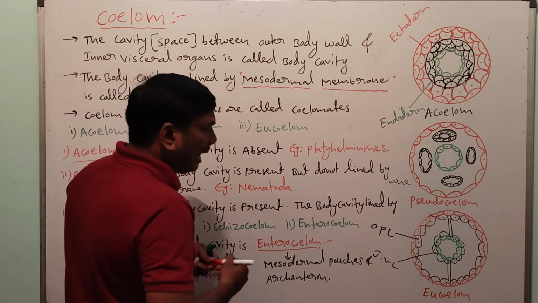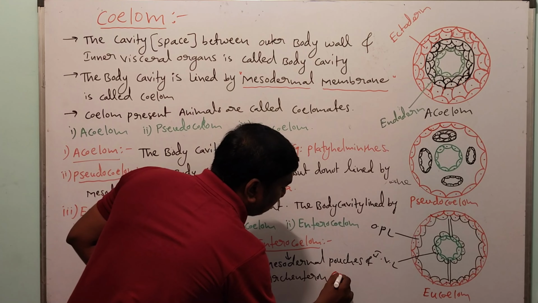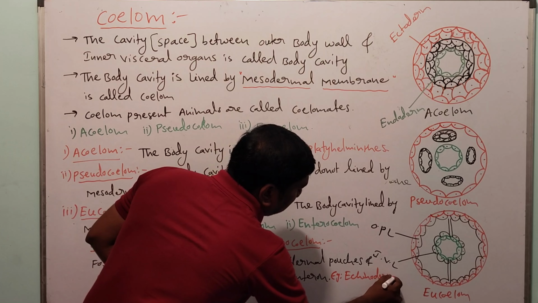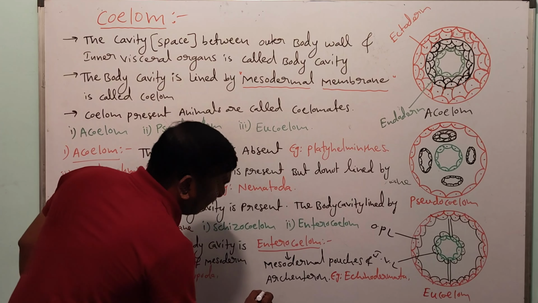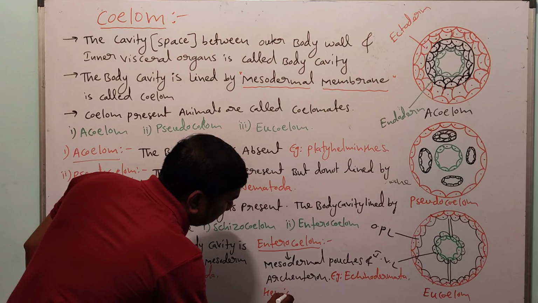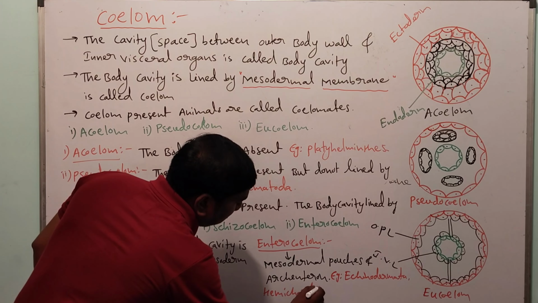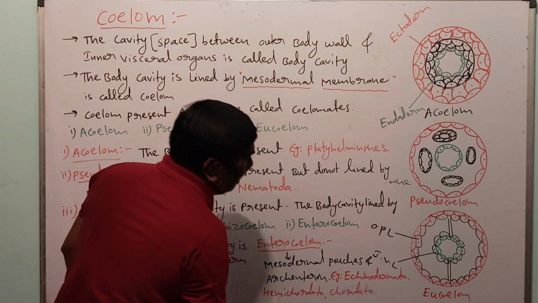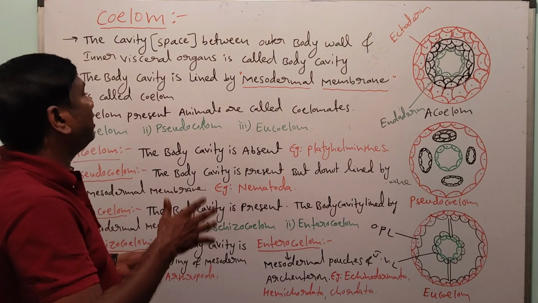Example phyla: Echinodermata, Hemichordata, Chordata. So these are the coelom types.